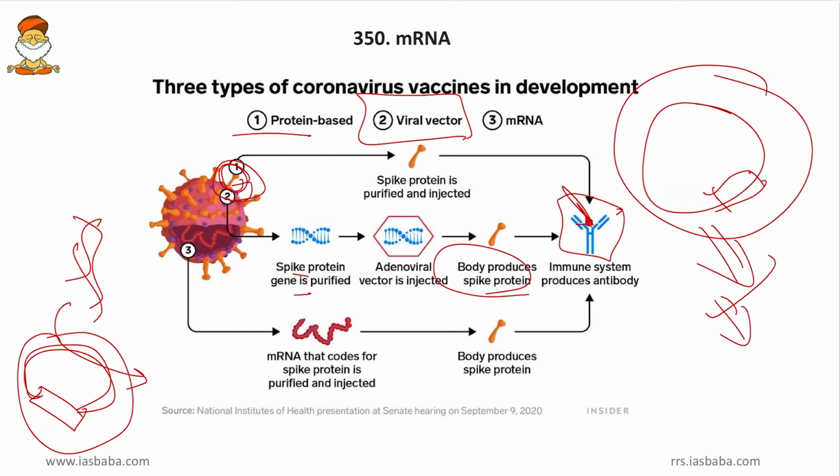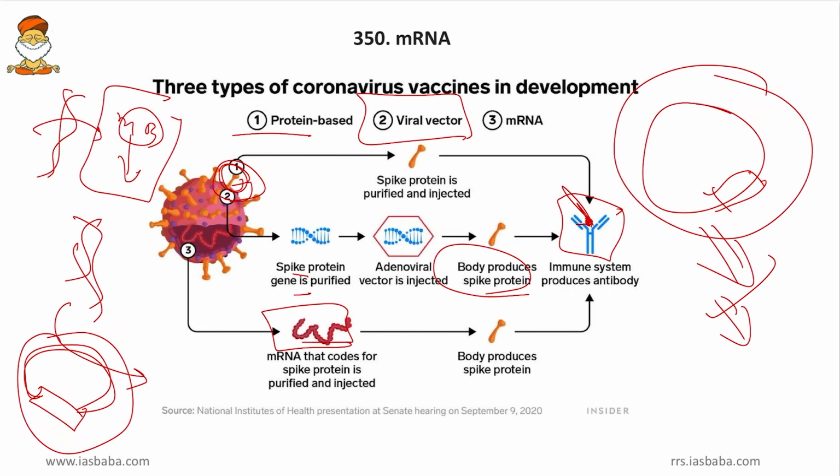So now scientists found that mRNA can be introduced instead of the gene. Friends, we know that the DNA of the coronavirus or the main RNA of coronavirus will be transcribed into mRNA, the messenger RNA. This messenger RNA will then be translated into proteins. So this messenger RNA is an intermediate substance before creation of these spike proteins.